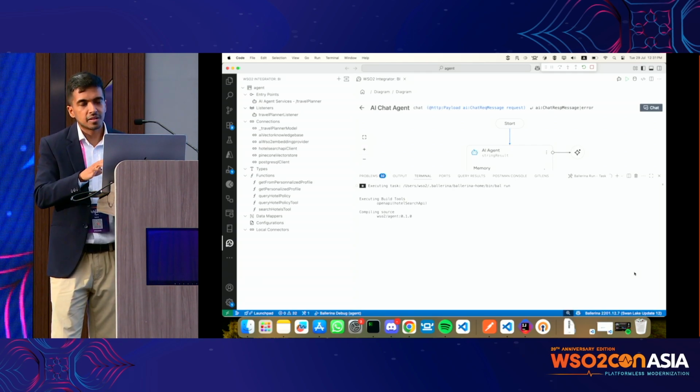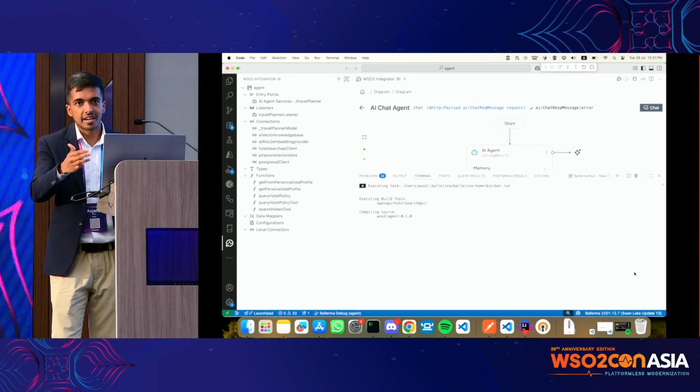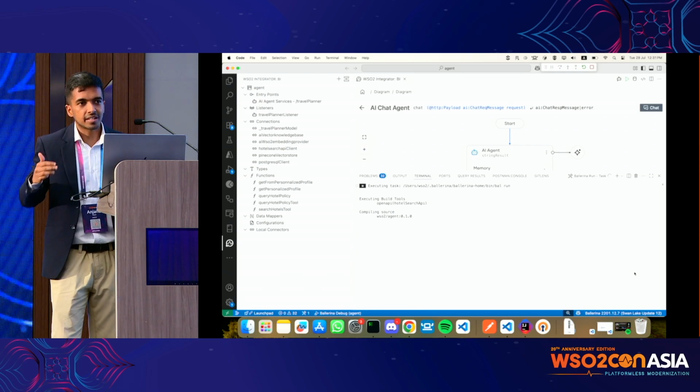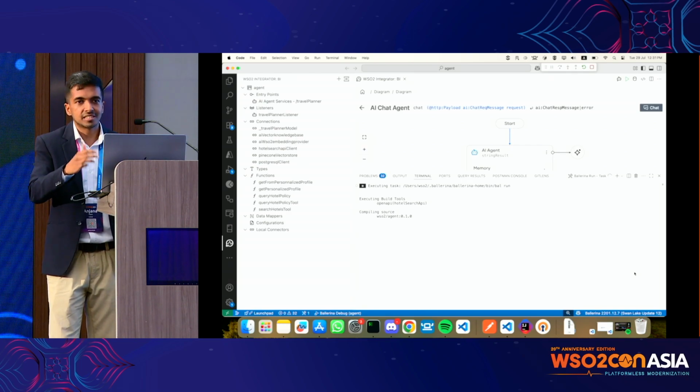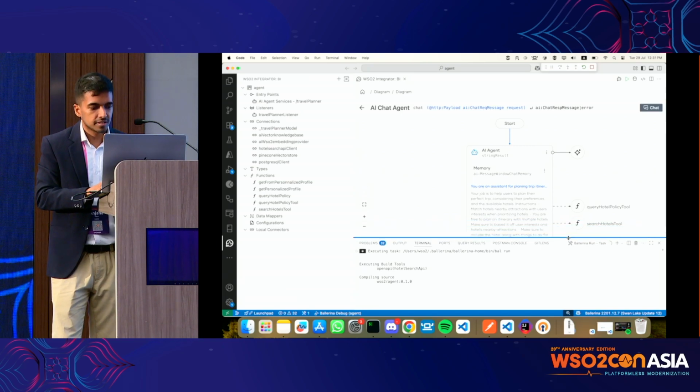So if you want to plug the booking part in, it's just a matter of adding the booking API as a connection and adding it as a tool, right? So like that, the flow is the same. It's just a different API, right? So it's compiling.